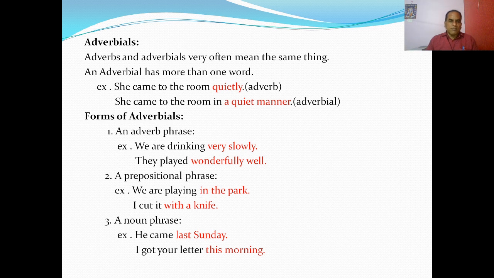Take the example. She came to the room quickly. Quickly is the adverb because it is only one word. So it is an adverb. She came to the room in a quick manner. In a quick manner is an adverbial. So it is a group of words with the function of an adverb, and it is an adverbial.